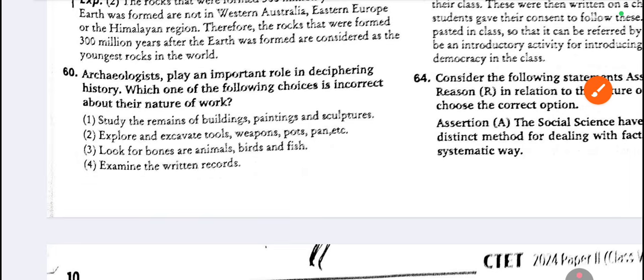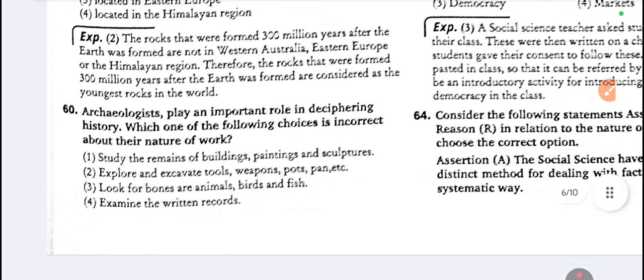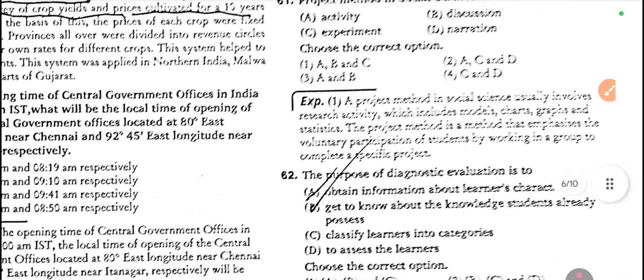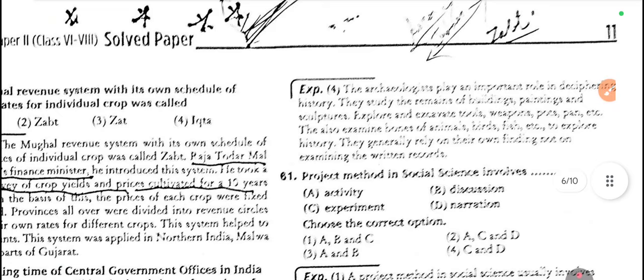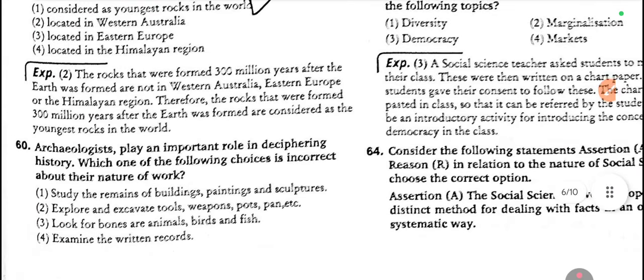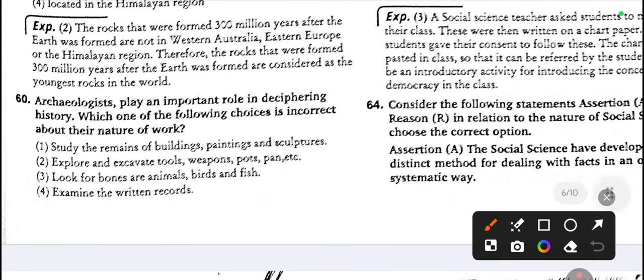60. Archaeologists play an important role in deciphering history. Which one of the following choices is incorrect about the nature of the work? So the fourth one is wrong. Examine the written records, this is not the work of an archaeologist. The other three are the work of an archaeologist except the fourth one.